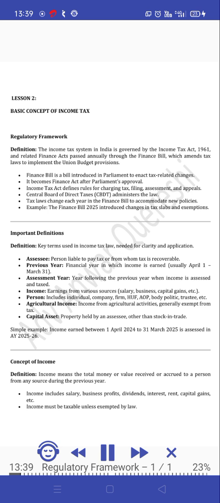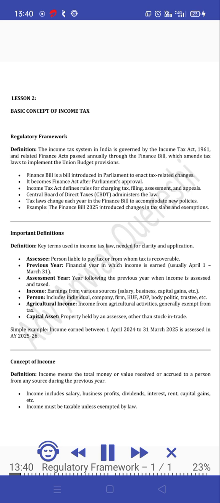Previous year. Financial year in which income is earned, usually April 1st to March 31st. Assessment year. Year following the previous year when income is assessed and taxed. Income. Earnings from various sources: salary, business, capital gains, etc. Person. Includes individual, company, firm, HUF, AOP, body politic, trustee, etc.